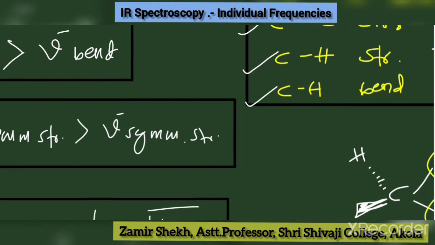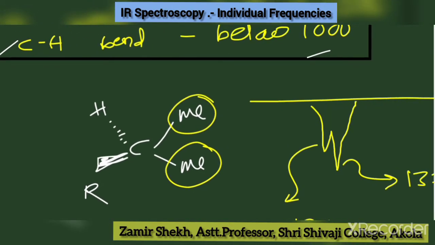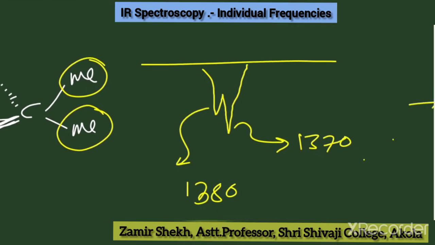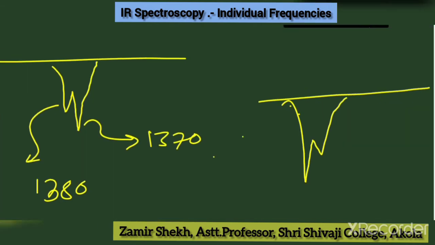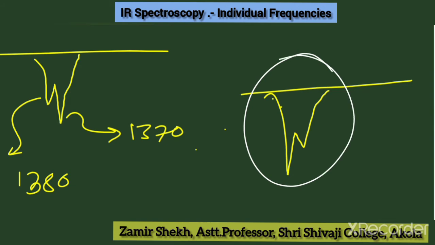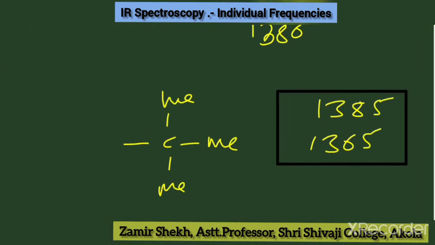In the same category, if an isopropyl group is present, then two peaks appear, one at 1380 and the second at 1370, as shown in this figure. Similarly, if a tertiary butyl group is present, again two peaks appear: one at 1380 to 1390, and the second at 1365.